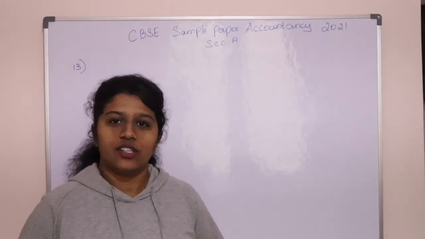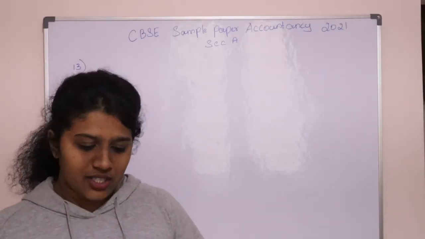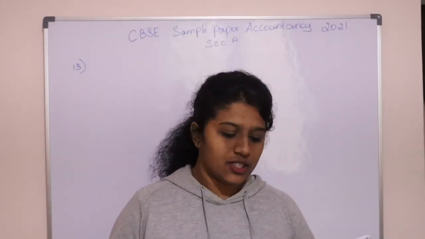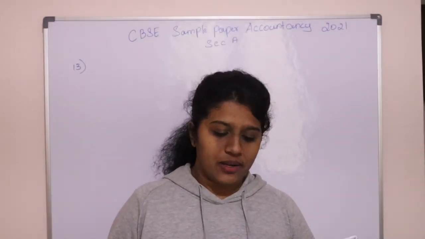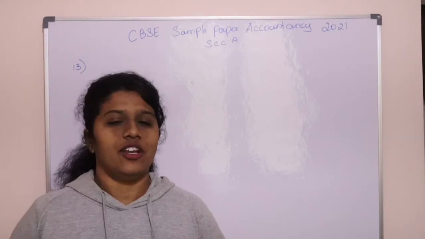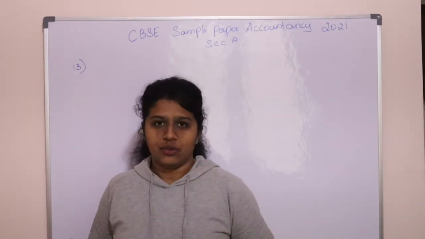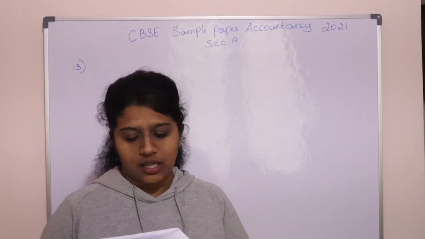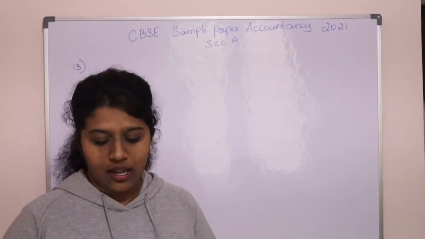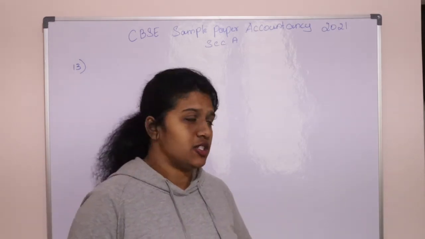Okay, so let's go to the 13th question. If the average capital employed is 8 lakh and the average of actual profits is 1,80,000, and the normal rate of return is 10%, how will you calculate goodwill? So related to calculation of goodwill, you will have one question. In this they have asked, what is the value of goodwill as per the capitalization of average profit?